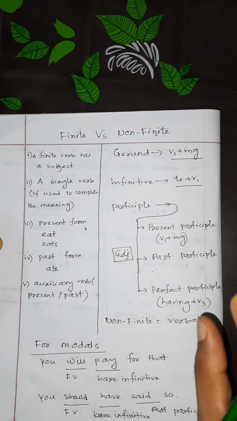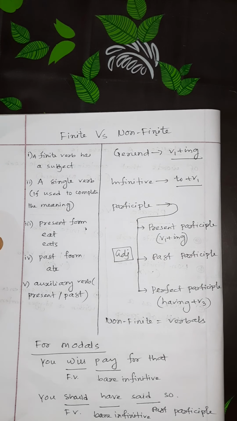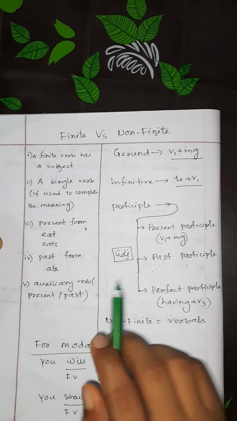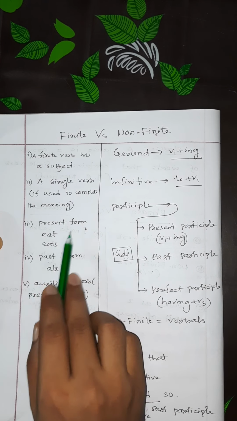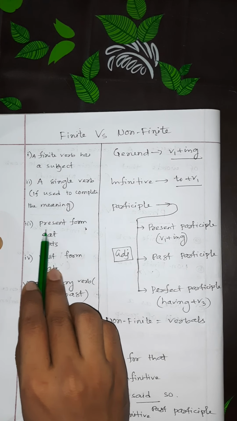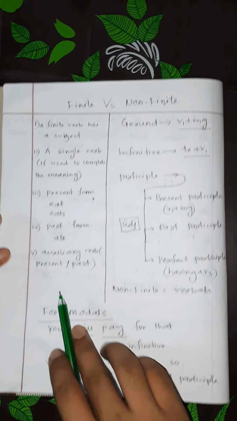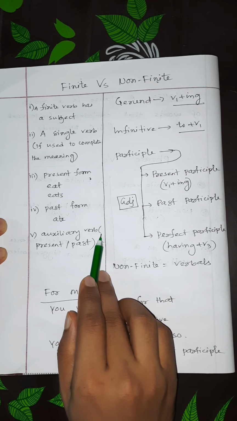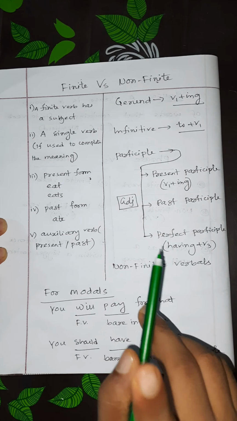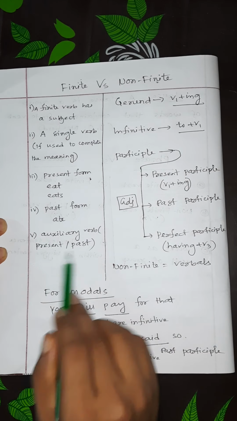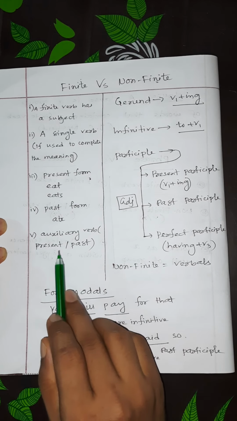For example, I am a teacher, I am a doctor. Here 'am' is the finite verb. This is not an auxiliary verb, rather this is a finite verb. All the present forms, like eat, eats, all the past forms, like ate, and all the auxiliary verbs in present or past form, am, is, are, was, were, are finite verbs.